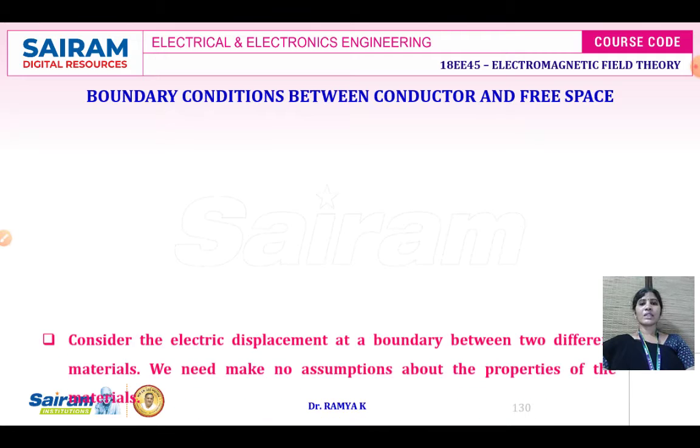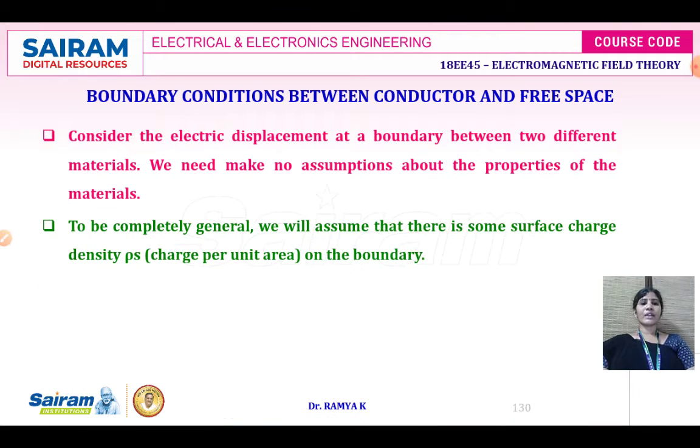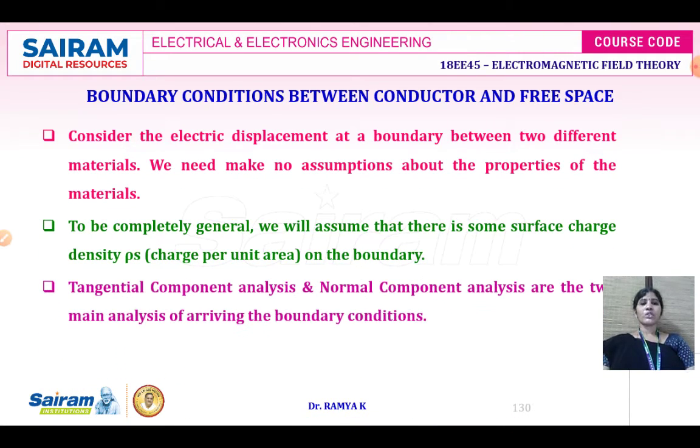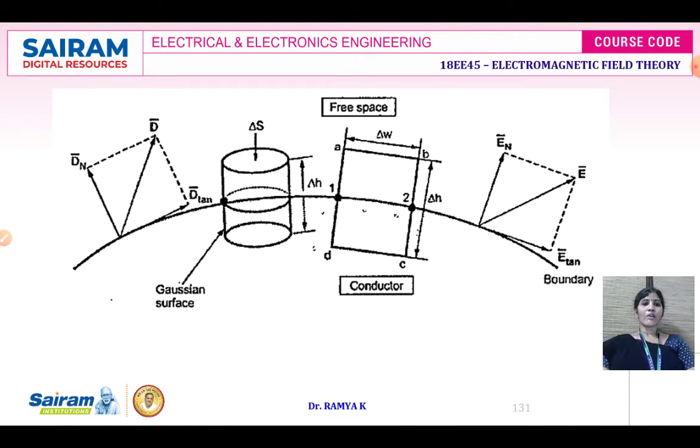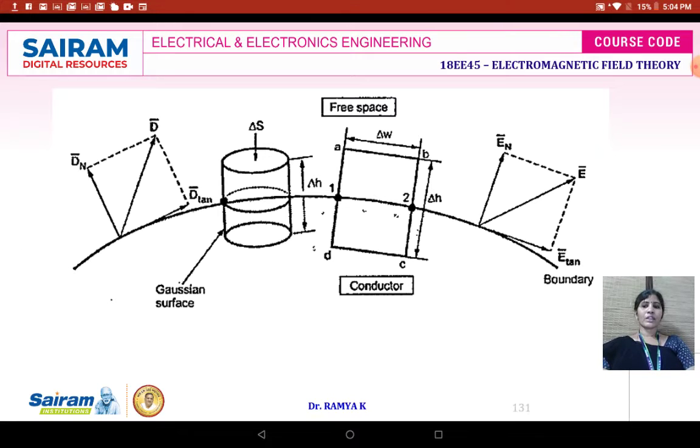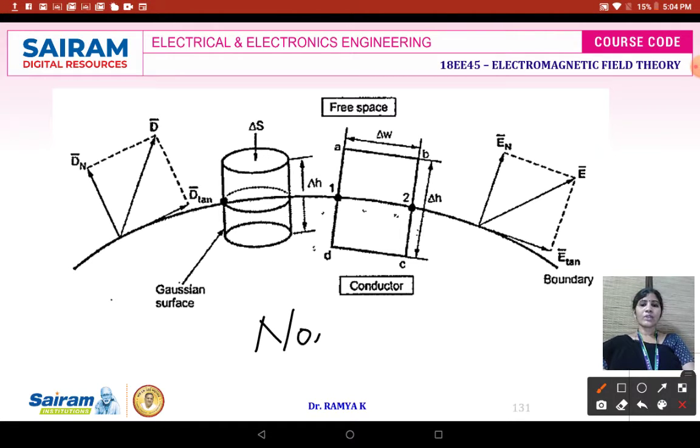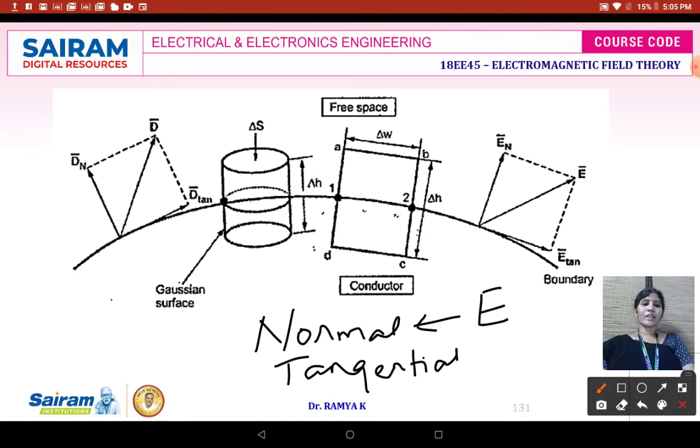First we will see the boundary condition between conductor and free space. As we discussed, we are going to have two component analyses: the normal component analysis and the tangential component analysis. In normal component analysis, we will be analyzing the electric flux density component.